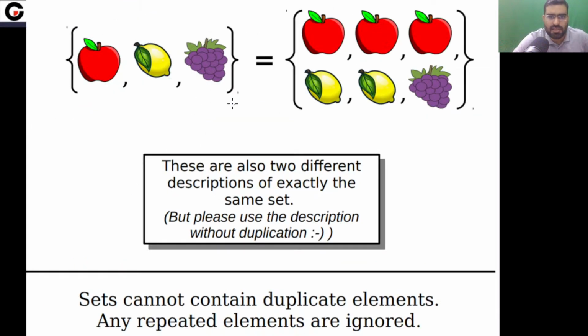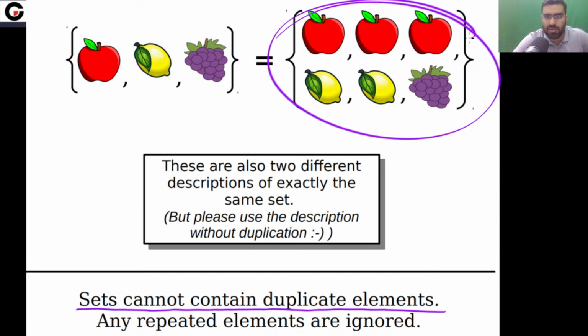Next, you can see these 2 sets are the same because we ignore the duplicates. Duplicates are not allowed. Remember, a set cannot contain duplicates. So these duplicate elements that you have are ignored.